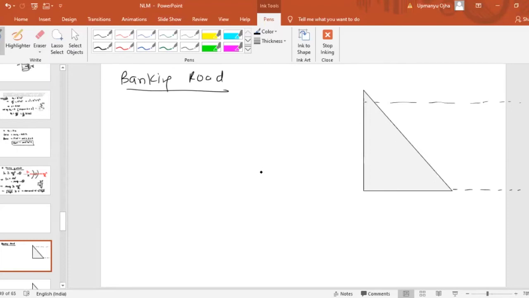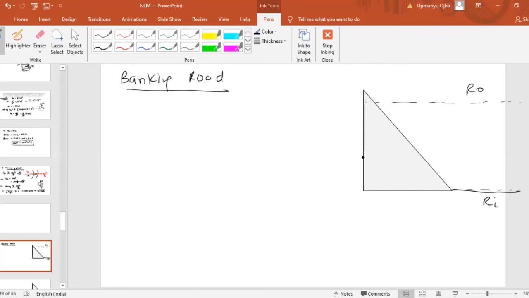Now, if we simply bank the road, then also we can prevent any car or bicycle or bike from slipping. If you look at this, this is the inner radius of the road, ri, and this is your outer radius.